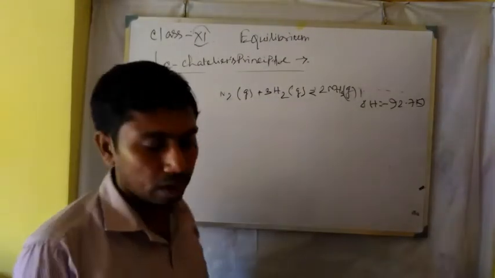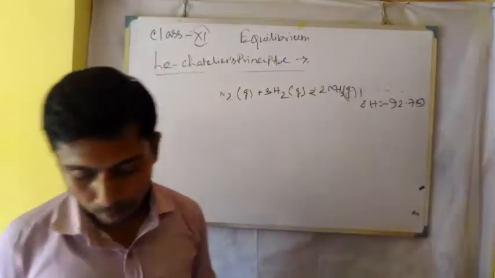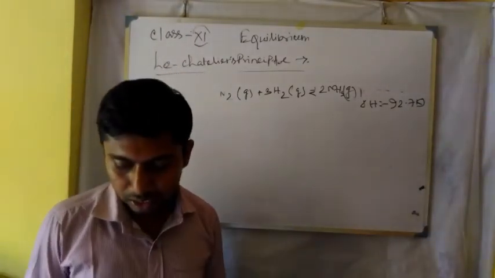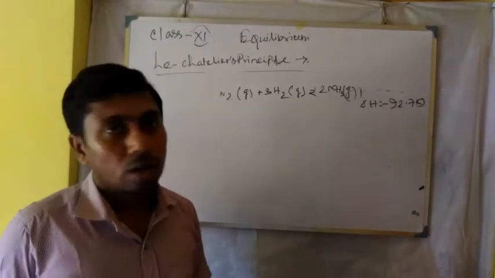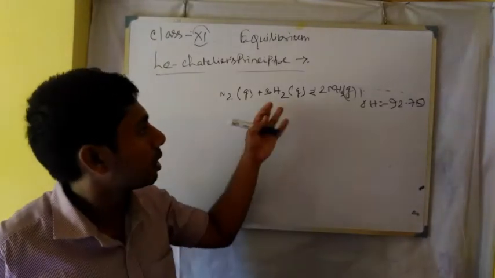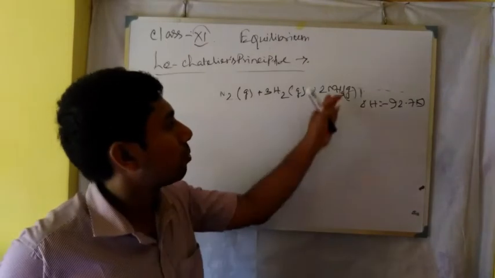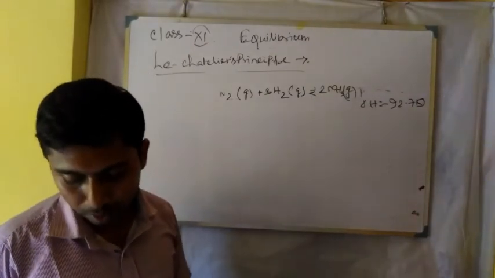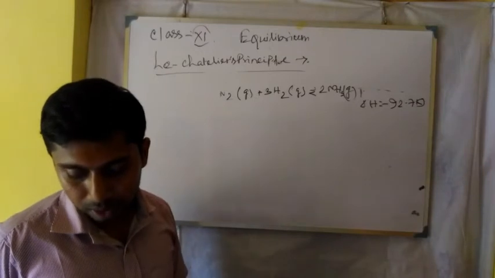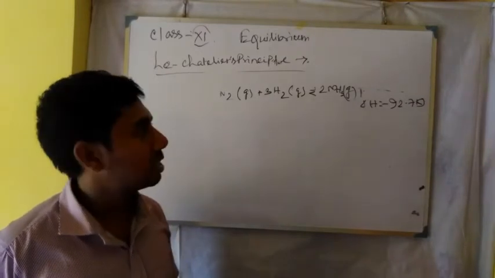Here all the substances are gases, right? So increase in pressure shifts the equilibrium. Here number of moles is 4, here number of moles is 2. So an increase in pressure shifts the equilibrium in the direction of decreasing gaseous moles.